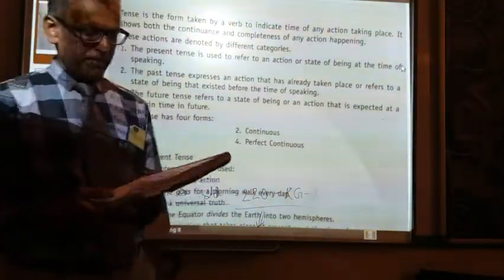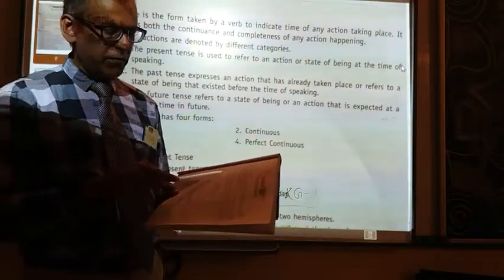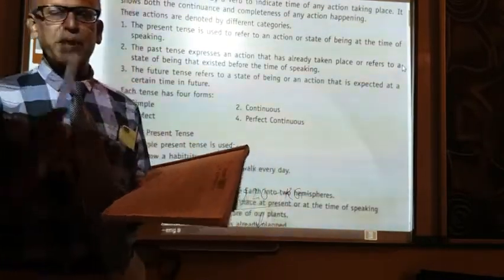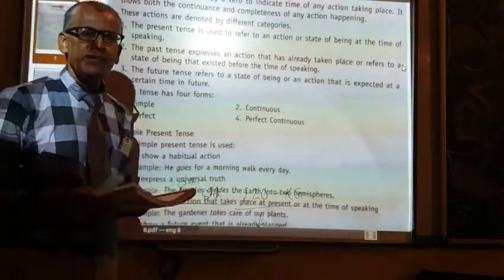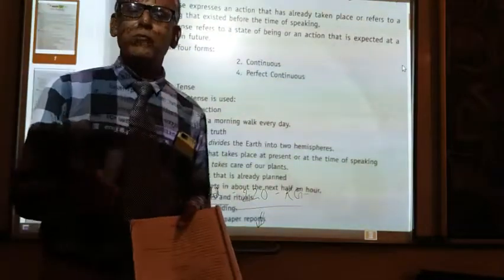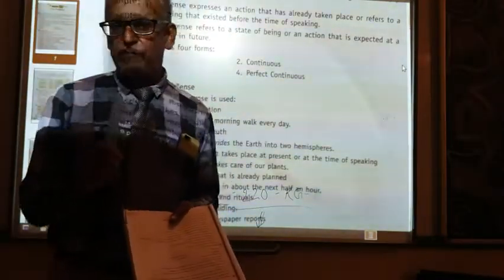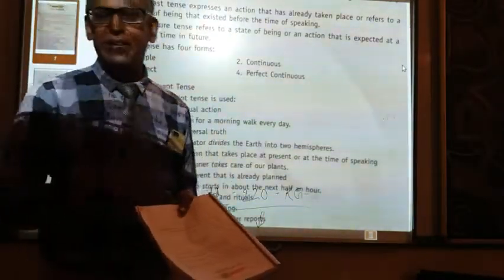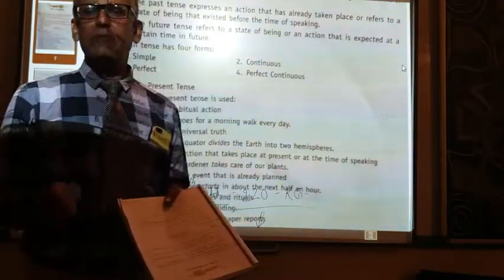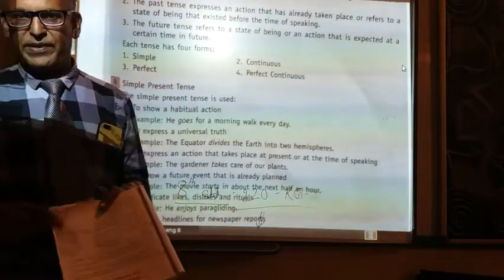Now we will see the first one with regard to the present. So it is the simple present tense. First of all, we will see the verb forms under simple present tense, because only with the help of verb forms can we identify the type of tense.